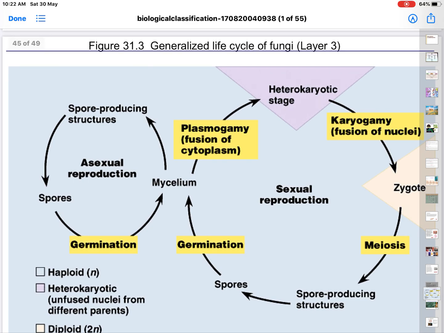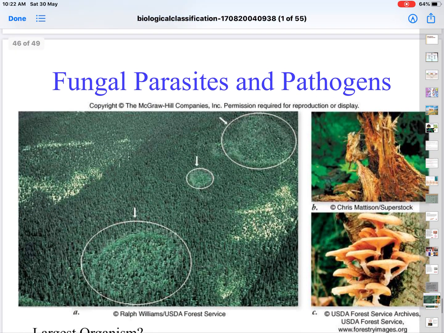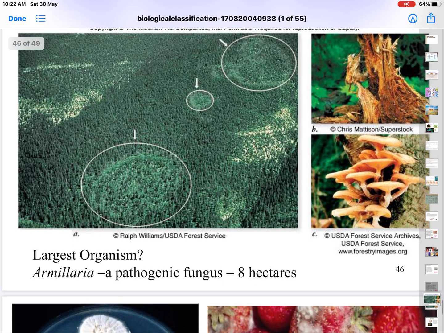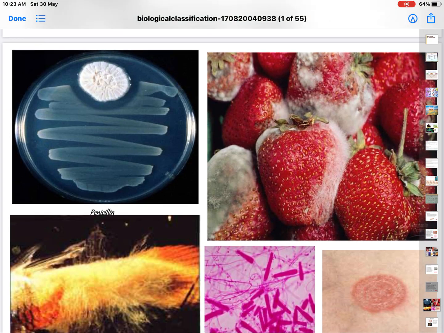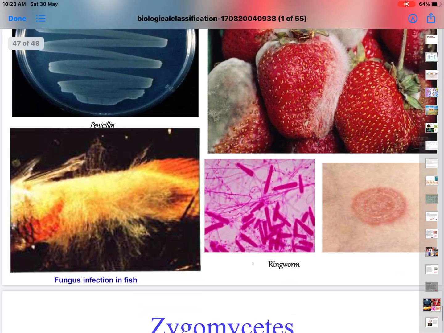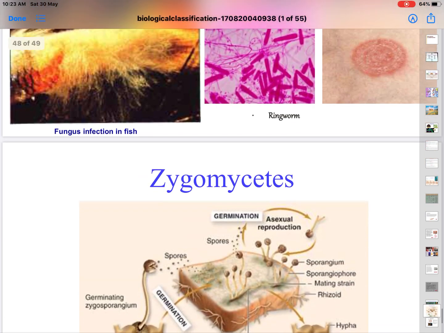And as we said just now, fungi undergo both sexual as well as asexual reproduction. So these take place in the form of cycles. This we already discussed. And look at that, parasites and pathogens, fungal parasites, a pathogenic fungus covering 8 hectares. Look at that. And now we talked about the mycelium. Look at that, and cherries, berries, and the ringworm that always affects our skin. Even the fish cannot escape from there.